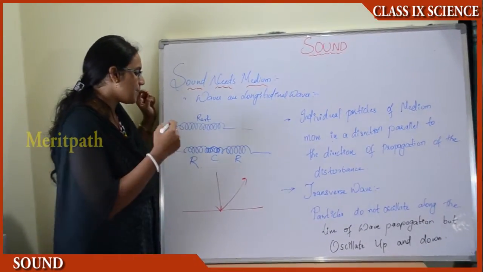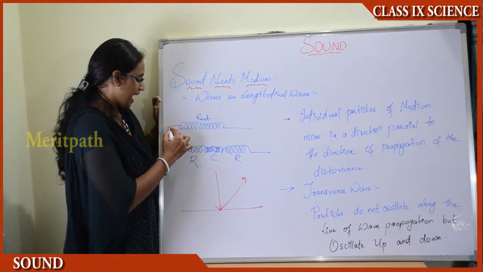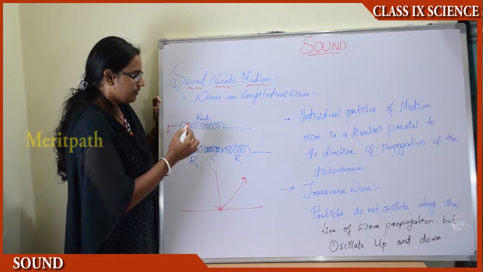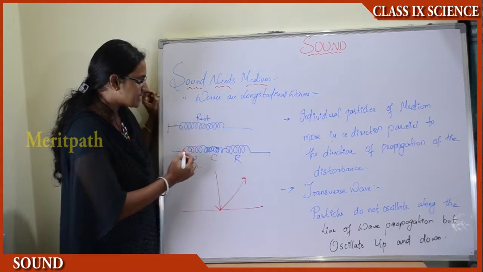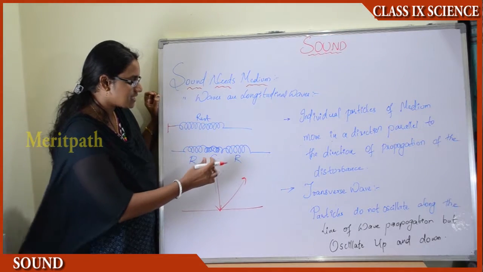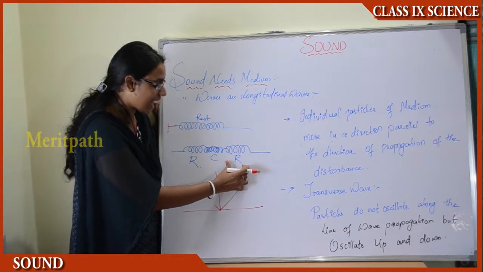For example, let us take one spring or slinky, as shown in the figure. When you compress it or expand it, you will see that at some stage there will be a compression and at some stage it will be like relaxation.